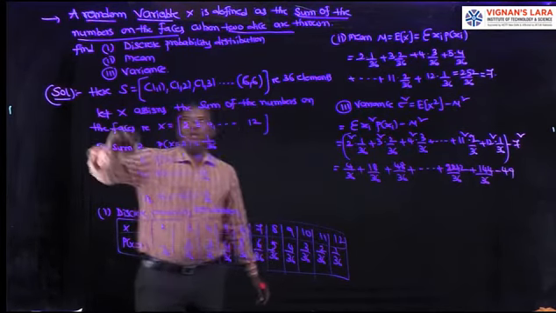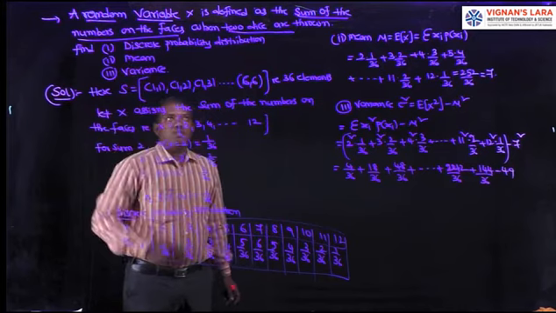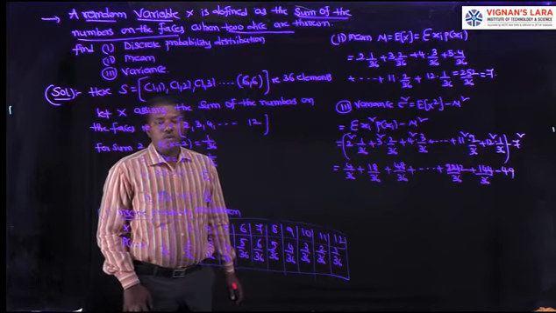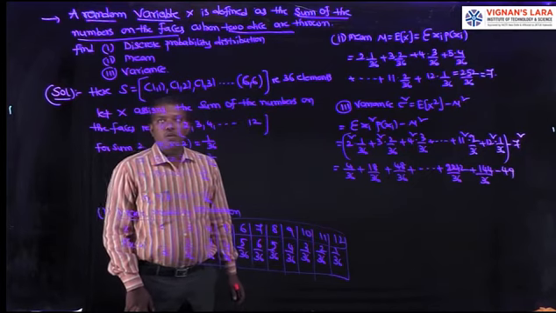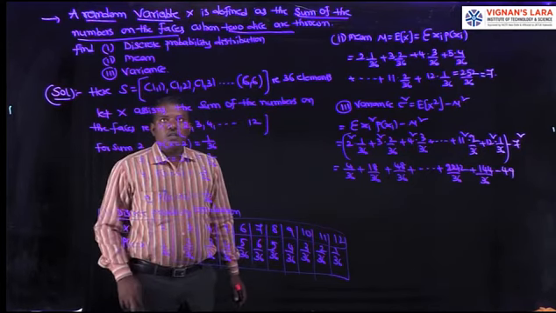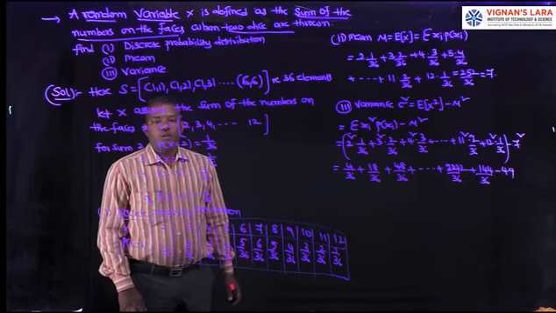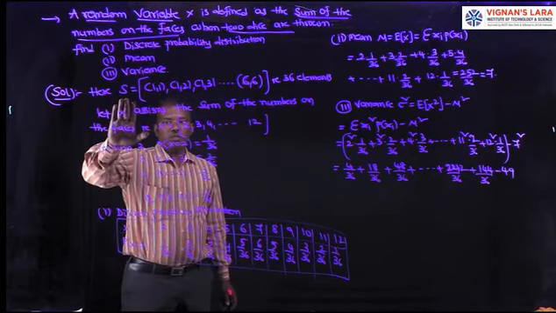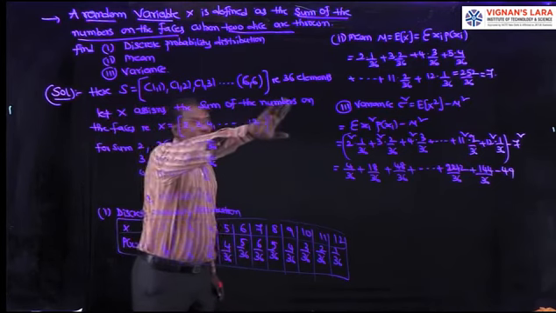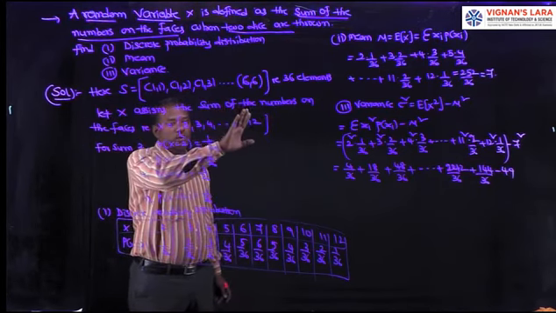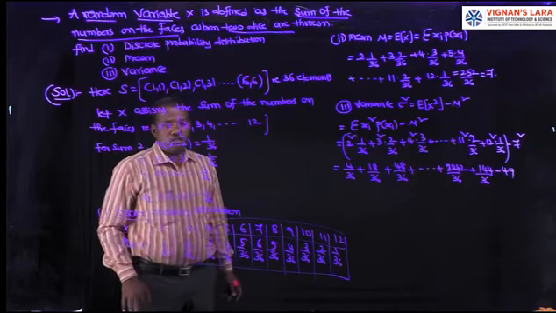Once again, here random variable capital X is defined as the sum of the numbers on the faces when 2 dice are thrown. Then find its discrete probability distribution, mean and variance. When 2 dice are thrown, the sample space S consists of 36 elements like (1,1), (1,2), (1,3), (1,4), (1,5), (1,6), and so on up to (6,6).